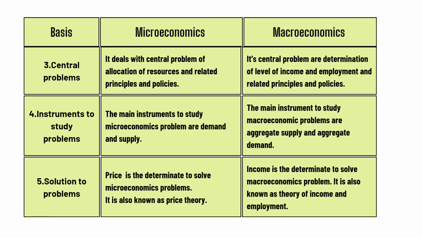We know there is a problem. We came to know about the instrument to study those problems. And now what are the solutions? What determines the solutions to this problem? So in microeconomics, price is the determinant to solve microeconomic problems. It is also known as price theory. On the other hand, in macroeconomics, income is the determinant to solve macroeconomic problems. It is also known as theory of income and employment.